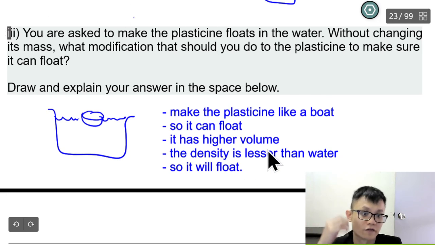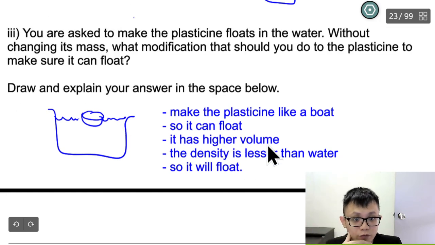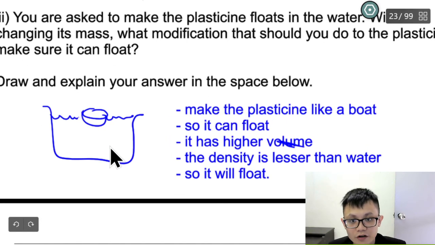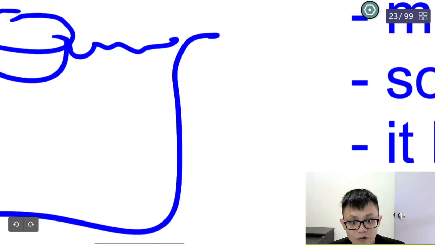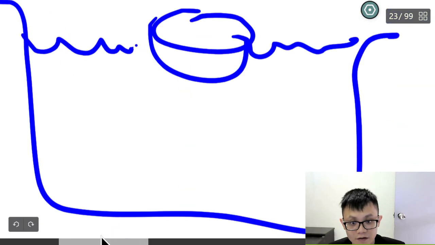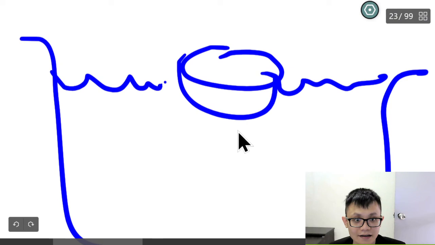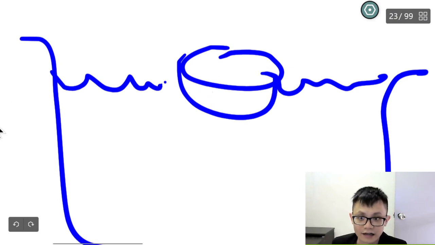Why do we say that it has higher volume? Because after I draw, I found out that here there is slightly more volume, correct or not? I just put the yellow here. Here is the air. So basically you have one more thing, which is air.